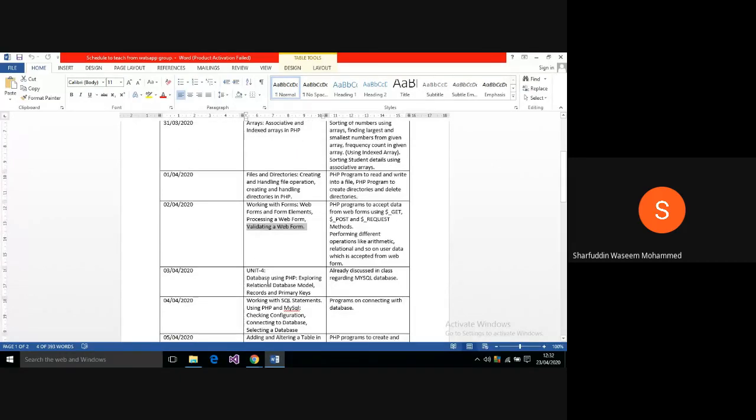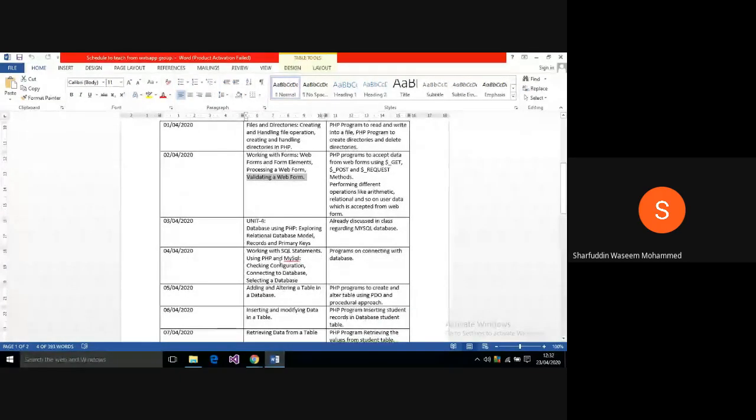Then coming to this fourth unit. This is just the end of your third unit. I also discussed here about accessing multiple values from a form using PHP. So this was the extra concept that I have covered.